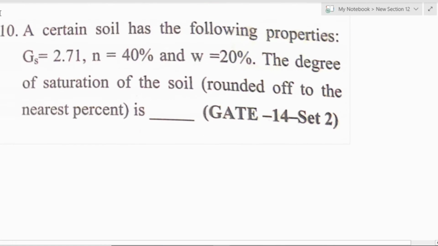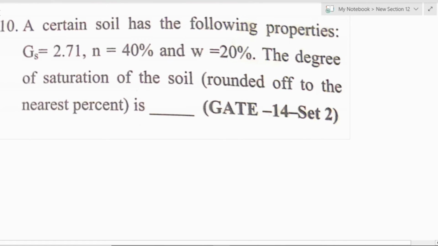Let's see another question. A certain soil has the following properties: Gs, specific gravity of solids, equal to 2.71, porosity equal to 40%, water content equal to 20%. Find the degree of saturation of the soil, that is S, rounded off to the nearest percent.